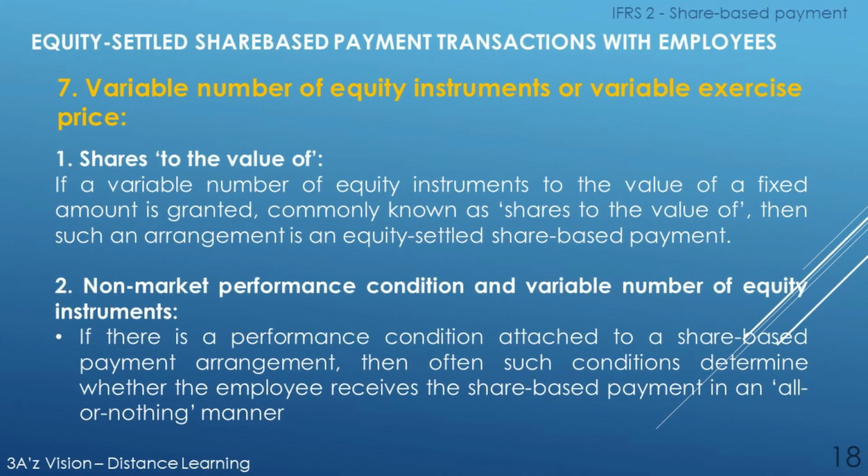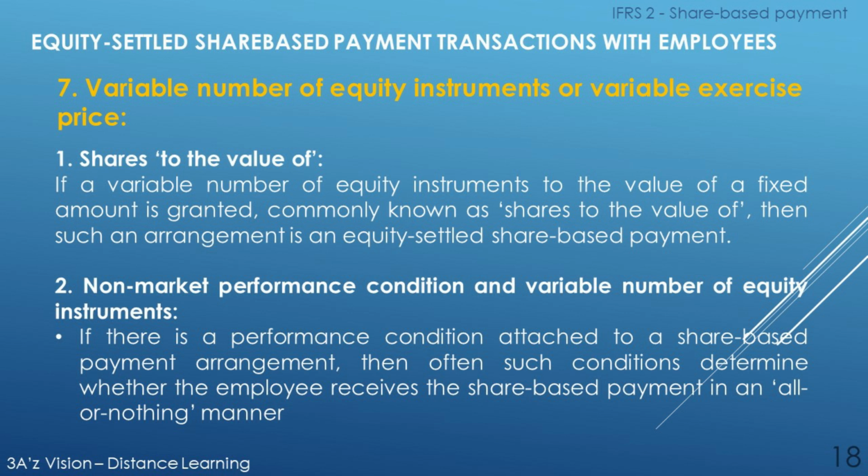The seventh factor of this element, that is variable number of equity instruments or variable exercise price. First of all, shares to the value of. If a variable number of equity instruments to the value of a fixed amount is granted, commonly known as shares to the value of, then such an arrangement is an equity settled share-based payment.